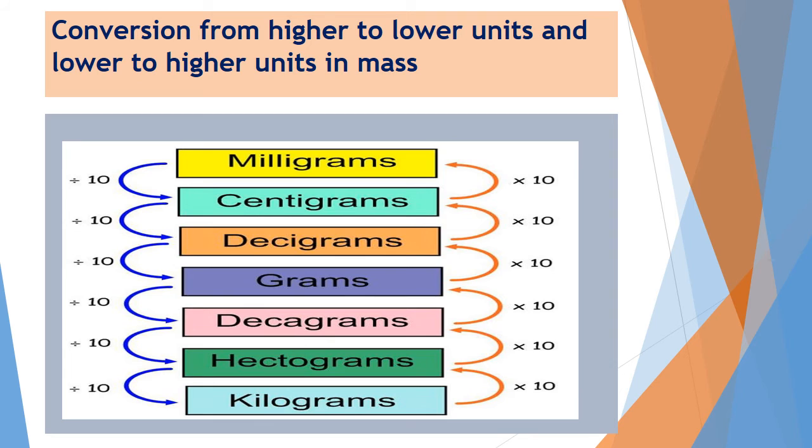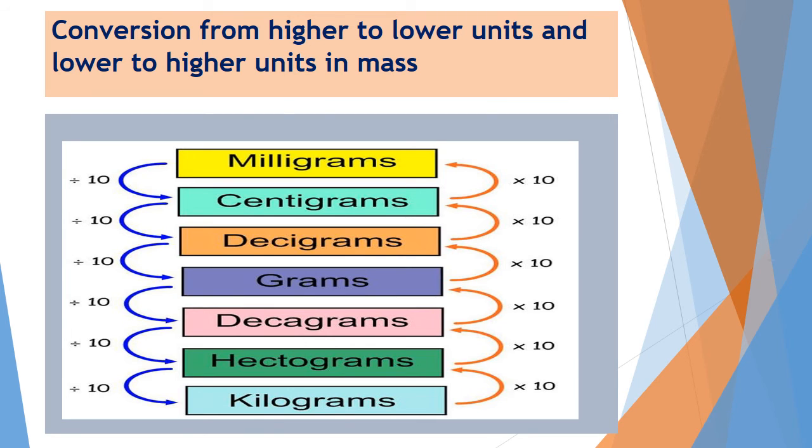Conversion from higher to lower and lower to higher units in mass. To convert a unit in kilogram into hectogram, we will multiply by 10. In each step, we multiply by 10. If we have to move directly from kilogram to gram, we will multiply by 1000.